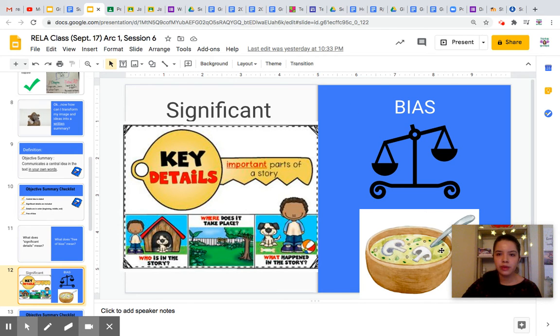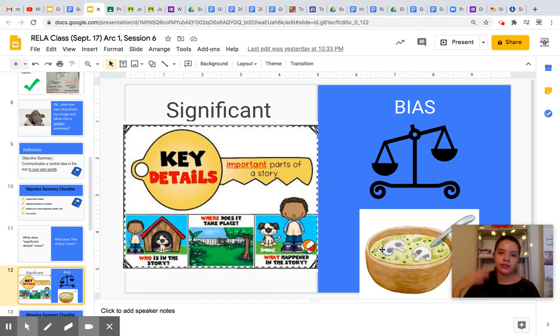Another refresher on bias is you want to be fair, right? You can't be judging one thing over another. Now, I have this funny picture of a mushroom soup because of an example I gave in class: I personally don't like mushrooms. I like how they taste, but I don't really like them whole like this.